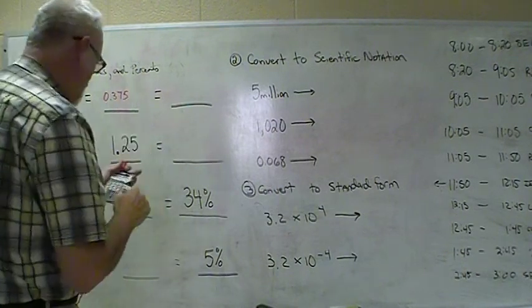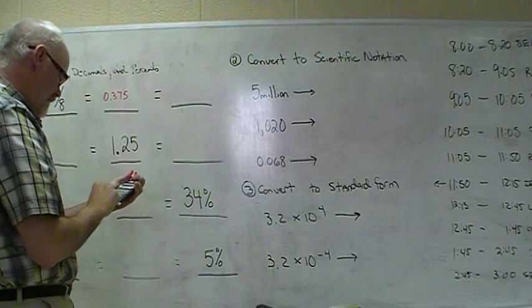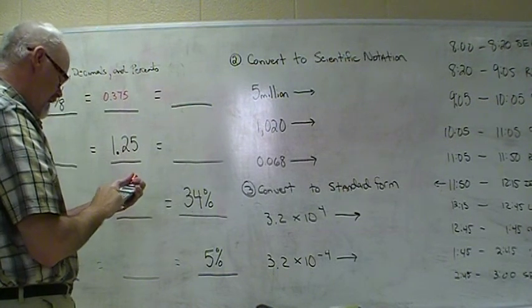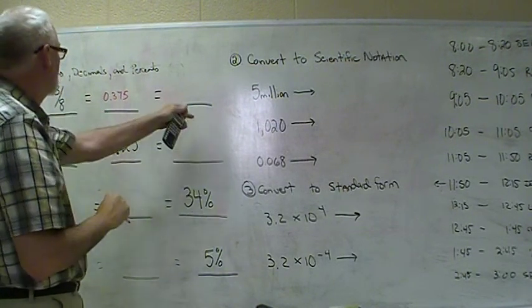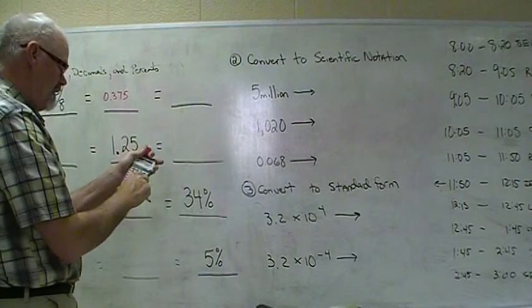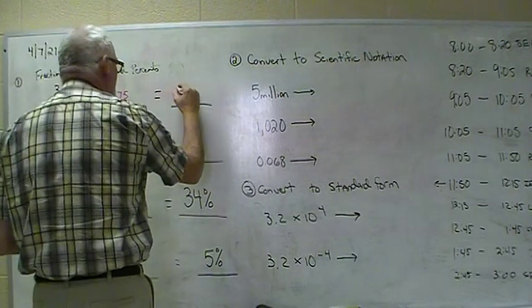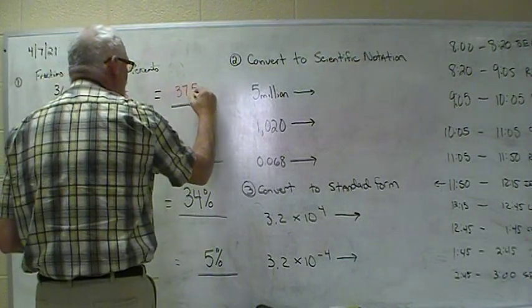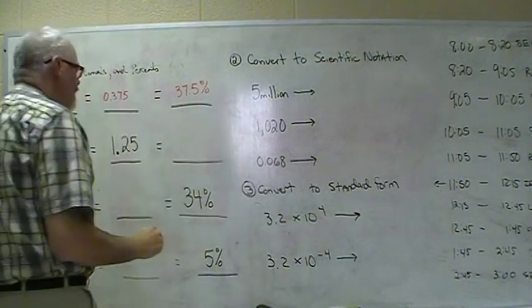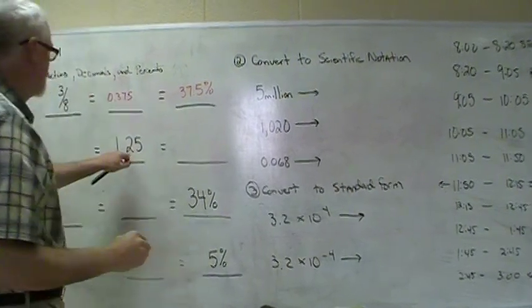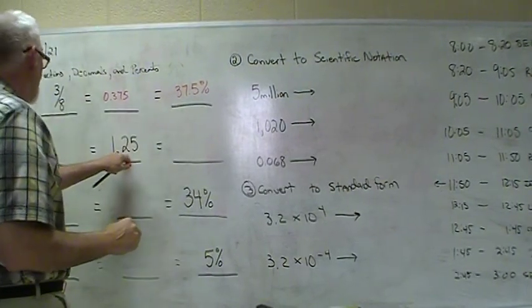That's our decimal. And then to make it a percent, we just times by 100, or move the decimal 2 places. So our percent is 37.5%. Right?